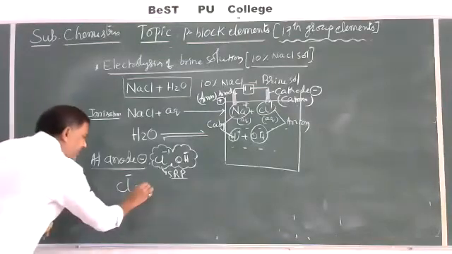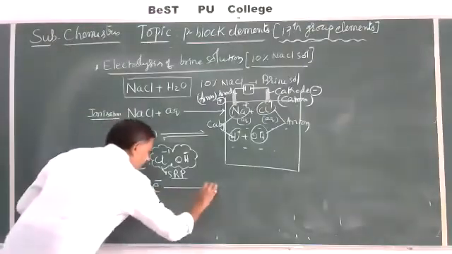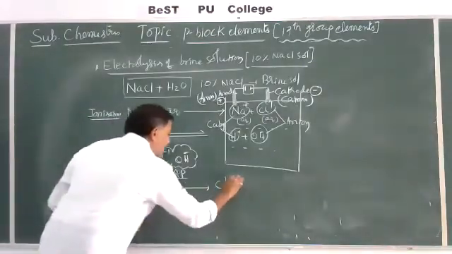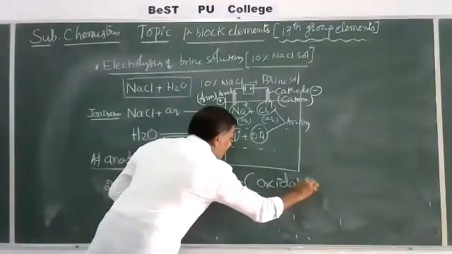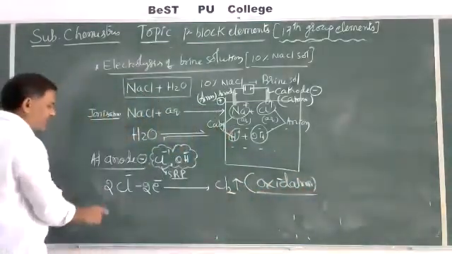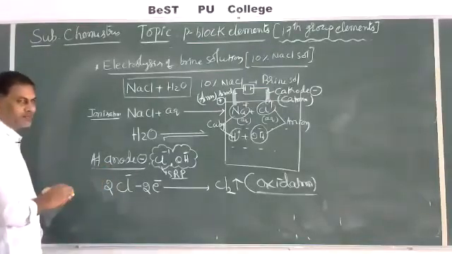An oxidation reaction takes place: 2 Cl minus gives Cl2 gas liberated, losing 2 moles of electrons. That is called an oxidation process. That's why at the anode an oxidation reaction takes place.